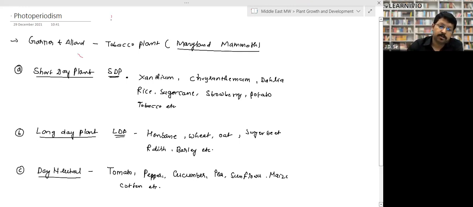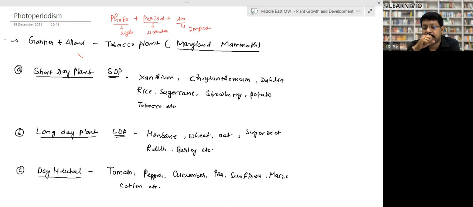So the term is photo plus period plus ism. Photo means light, right? And period means duration, and ism, that is impact, right? So this is called photoperiodism. Whenever we study the impact of the duration of light time period on a plant, it is called photoperiodism.